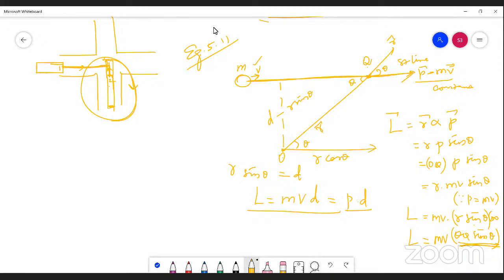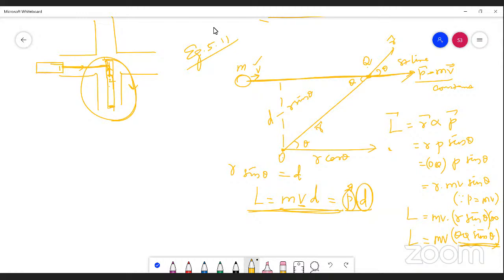So a linearly moving body possesses an angular momentum, which is given by the expression L equals mv into D. And we can say here that as V is constant, this P is constant. Actually, linear momentum P is constant. And the distance D is constant. Actually, D is the perpendicular distance from the point. If I assume a point here, then the distance will be the same. If I am assuming the point here, the distance will be the same.